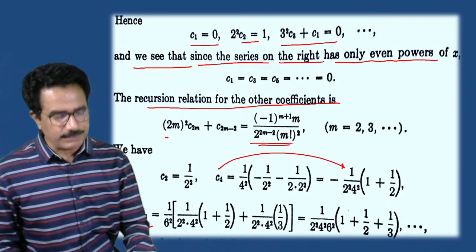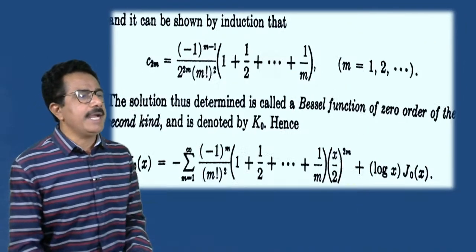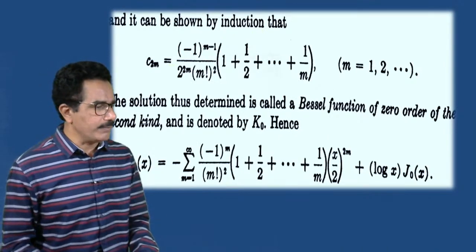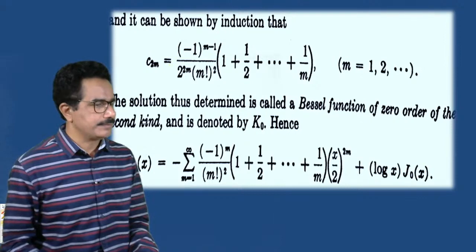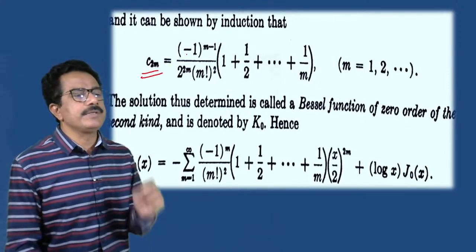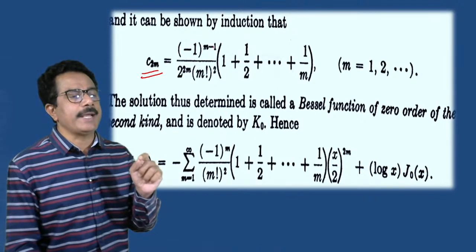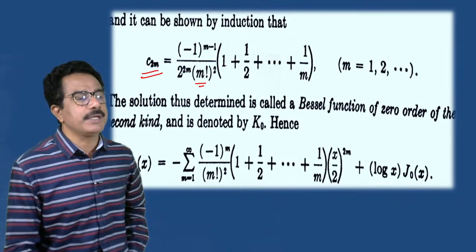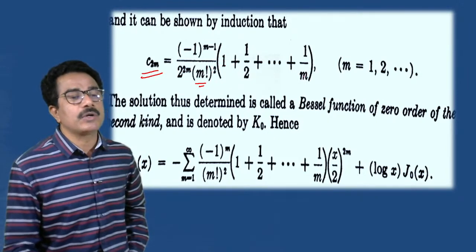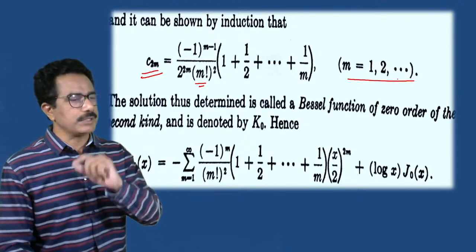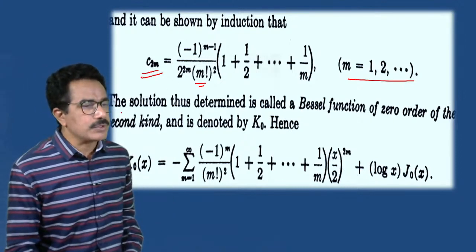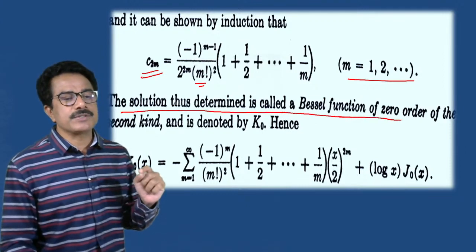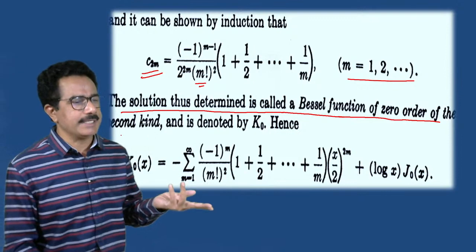This is the series expansion form. It can be shown by induction that c2m is equal to minus 1 raised to m minus 1 divided by 2 raised to m into m factorial, bracket square, 1 plus 1 by 2 plus dot dot dot 1 by m, where m is equal to 1, 2, 3. So this solution, the solution determined, is called Bessel's function of order 0 in the second kind.